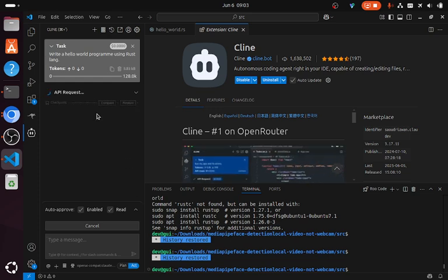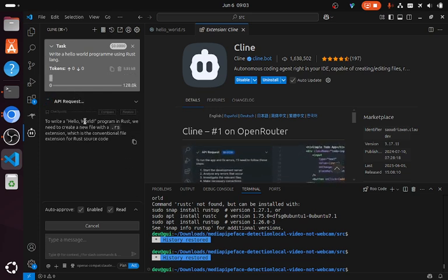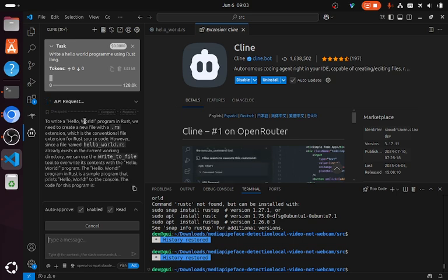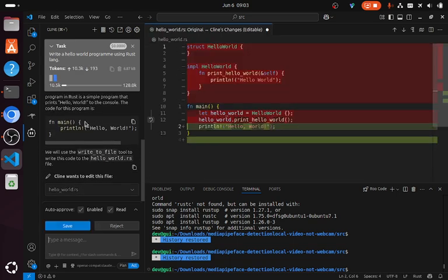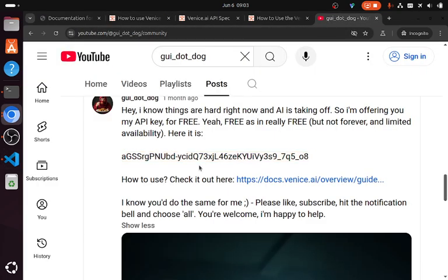Will it inference? Are we going to use tokens? API request. Is it going to work? Ah, there we are. Free tokens. Can you bet that costs money? That costs money. It's right there, free for you guys. You know, the API key is right there.